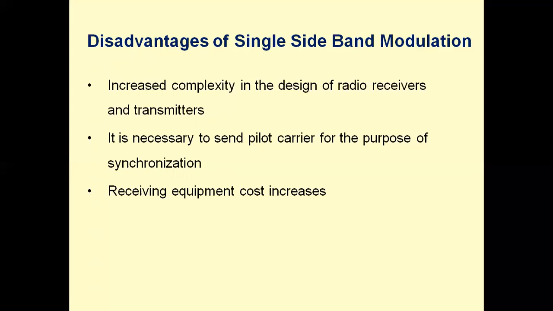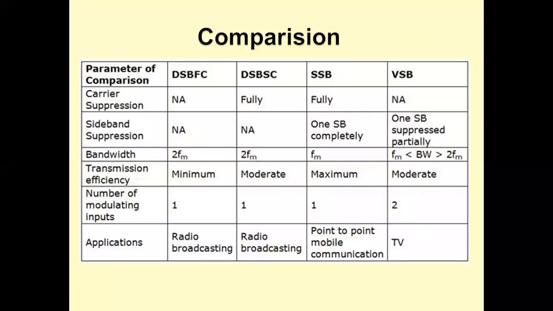Receiving equipment is costly because of so many operations we are doing in single sideband modulation. Now let us compare all these types of modulation schemes by taking a certain number of parameters. So let us take a DSBFC, double sideband full carrier. This is the standard AM.